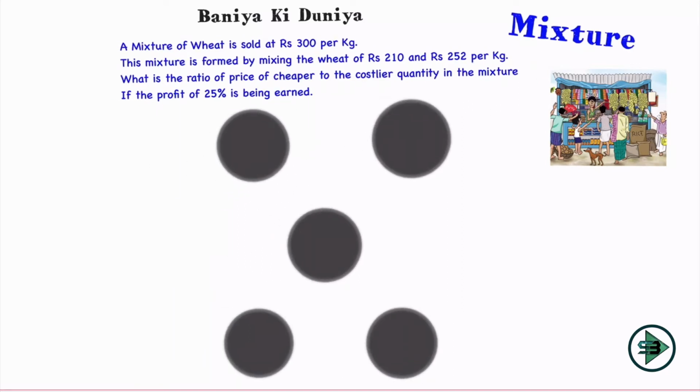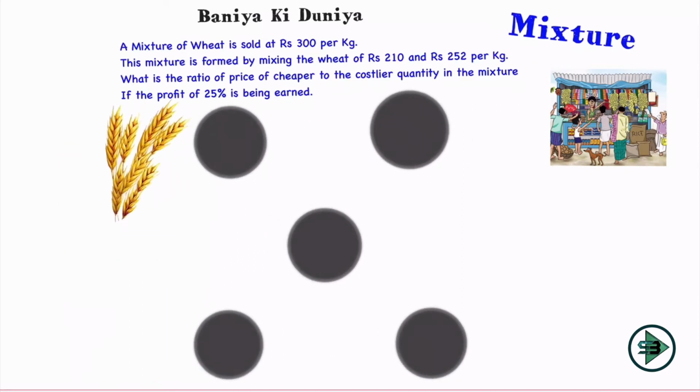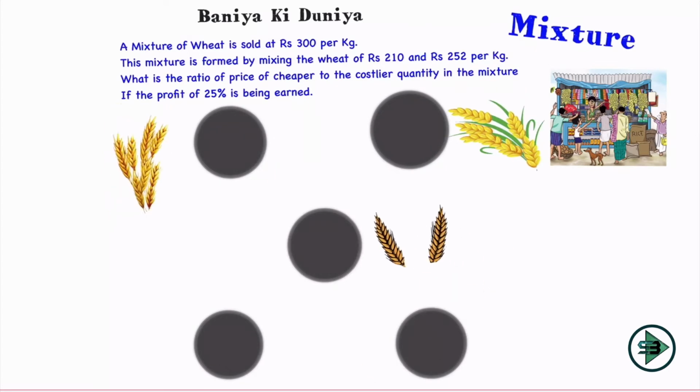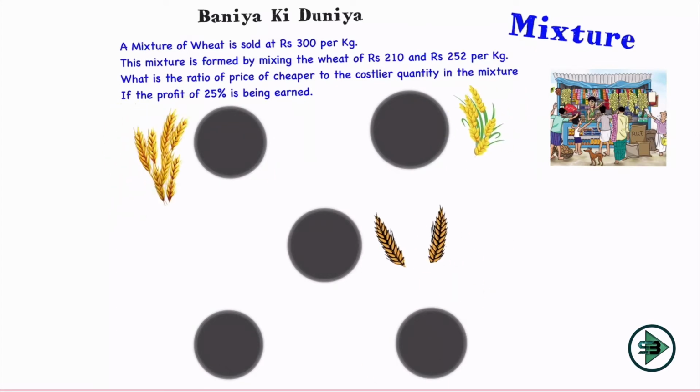I'll start by drawing the 5 circles of mixture and putting them in the X position as I always do. Now I'll fill in the numbers which are given to me. So I have 3 numbers. I'll put them accordingly. Rupees 300 per kg is the price of the mixture. I'll put it there. Then rupees 210 per kg is the price of the cheaper quantity of wheat, and rupees 252 per kg is the price of the costlier quantity of wheat, which I'll put in the 2 circles. And the remaining 2 circles, I'm supposed to find.